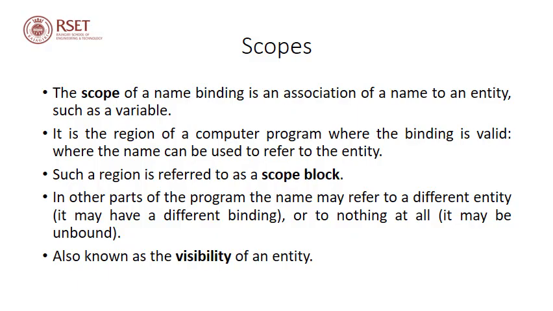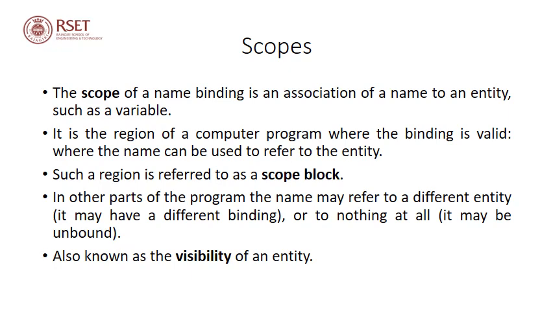So we have discussed data and control abstractions. Now we'll be discussing scope. The scope of a name binding is an association of a name to an entity such as a variable. You might have encountered this word scope earlier, like the scope of a variable.